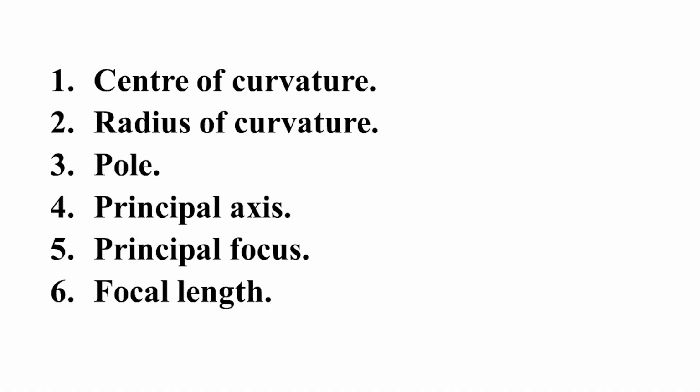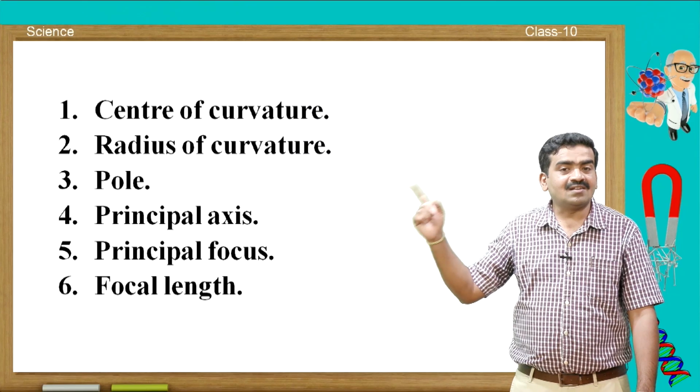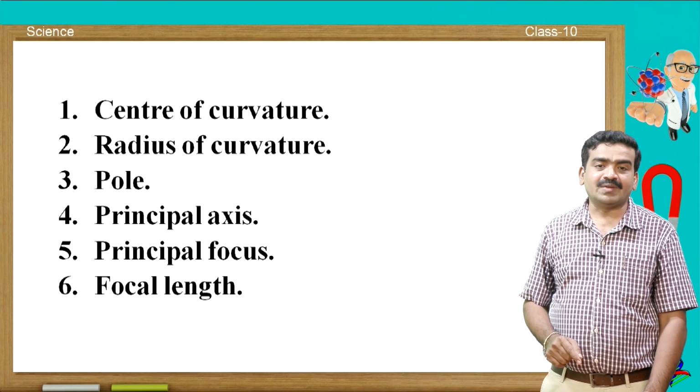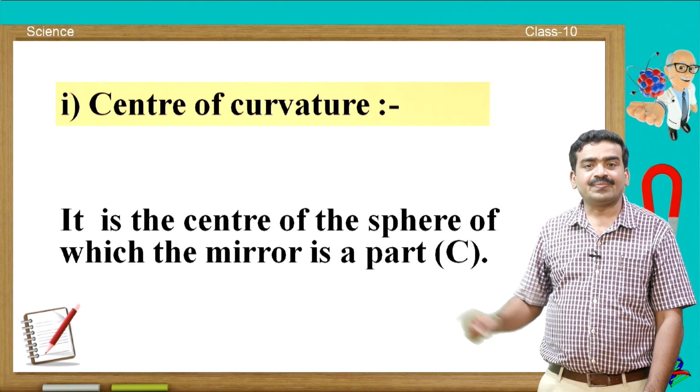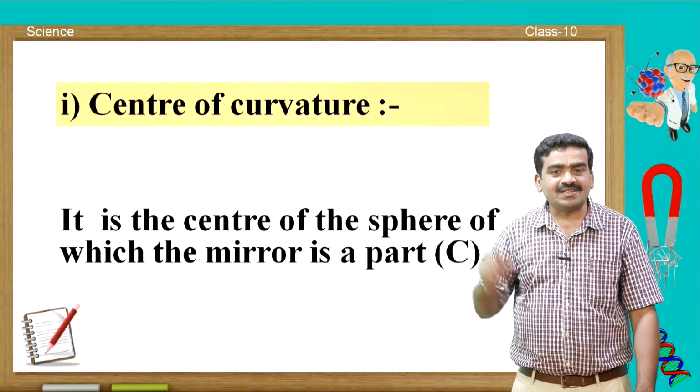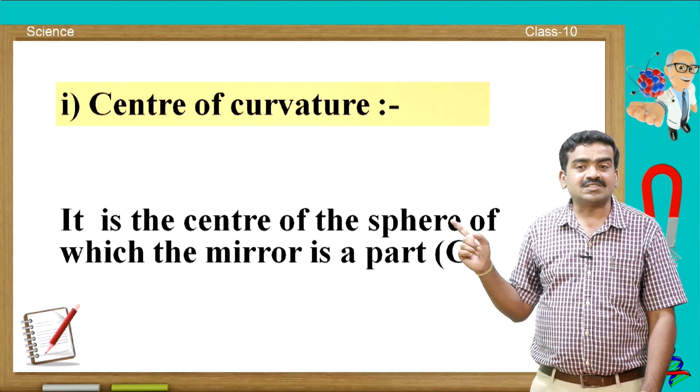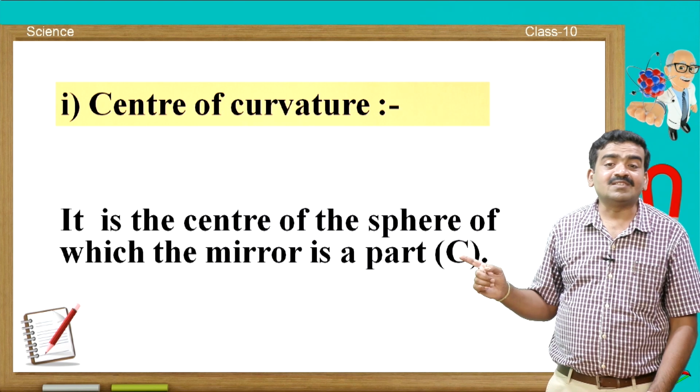Center of curvature, radius of curvature, pole, principal axis, principal focus and focal length. So, these are the terms associated with the spherical mirror. Let us learn one by one. The first is center of curvature. It is the center of the sphere of which the mirror is a part.